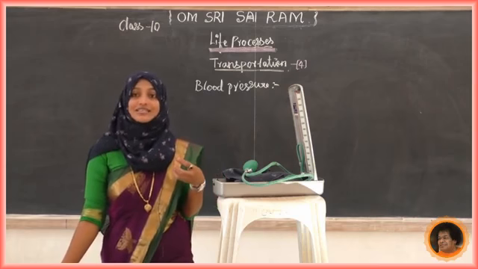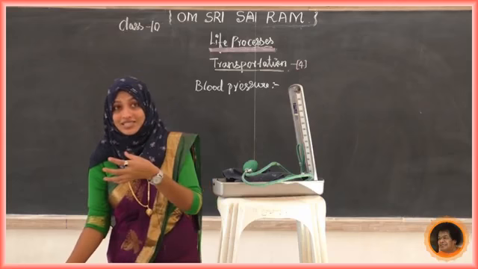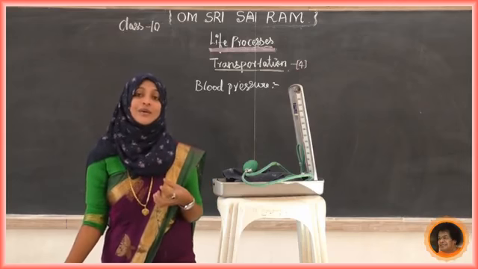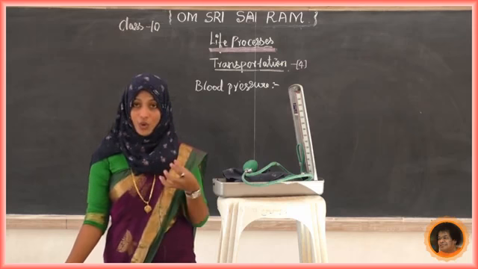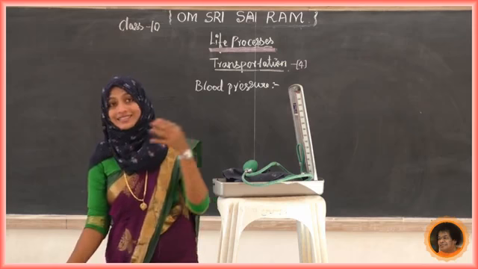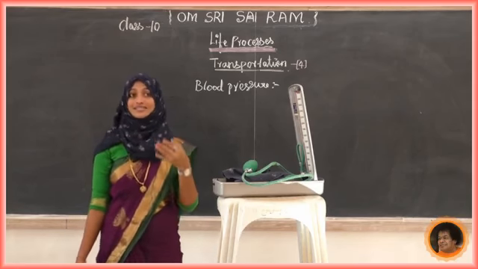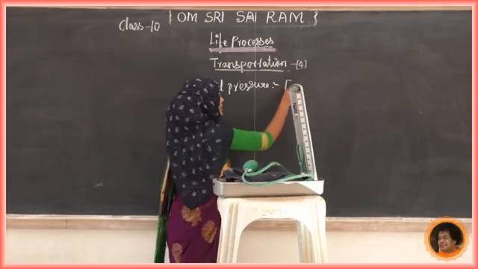That pressure is called blood pressure. Once again I will tell you the definition: the force that blood exerts against the wall of a vessel is called BP.